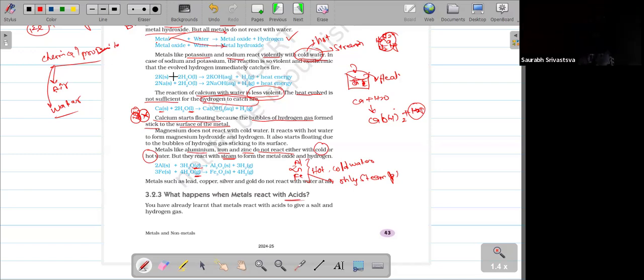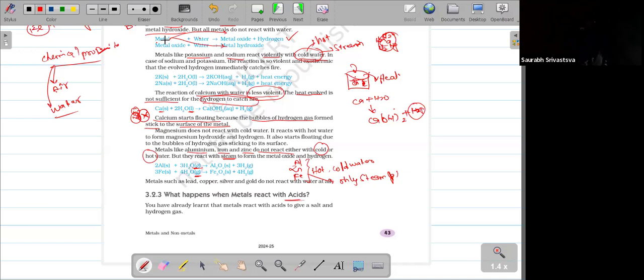Next case, with water: how will it react? The highest reactive element, if it reacts with water, will give the hydroxide. The lowest reactive element will give the oxide. Why will the lowest reactive element give the oxide? The first step is the oxide formation. After forming the oxide, it won't undergo further reaction, so you can't get the hydroxide formation. So that second step won't happen for a normal or low reactive element. Only a highly reactive element will go through two steps.